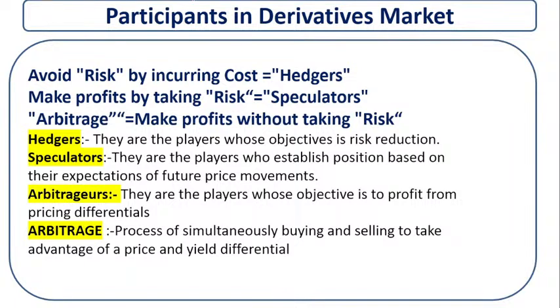Now the participants in the derivatives market. The ones who participate in the derivative market are called by different names. These names are the hedger, speculators and the arbitrageurs. So who is a hedger? Hedger, the person who does not want a risk. They are not mentally ready for taking a risk. So what they do,